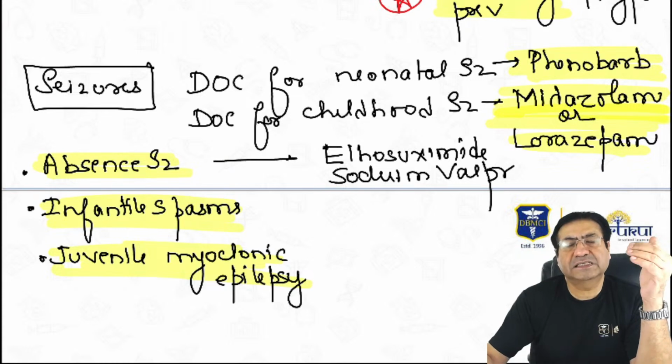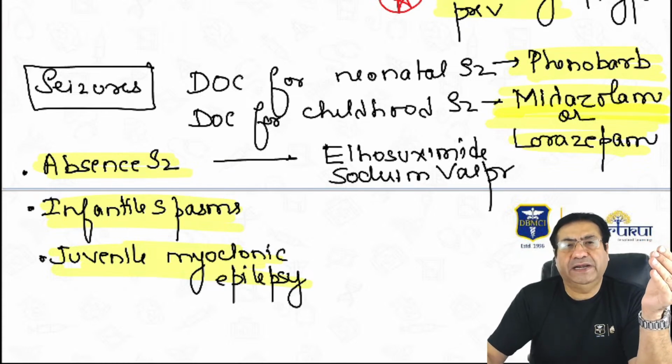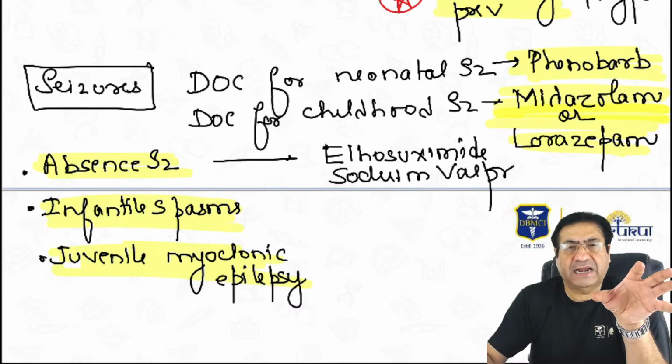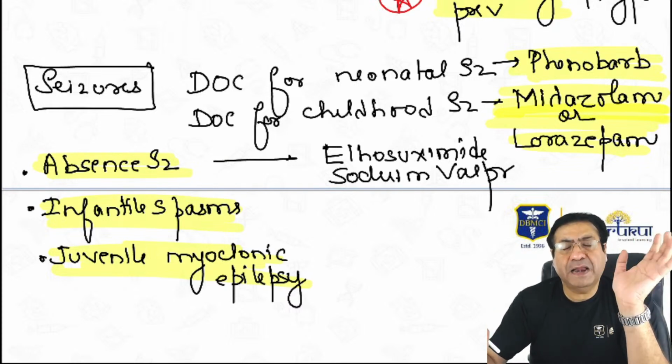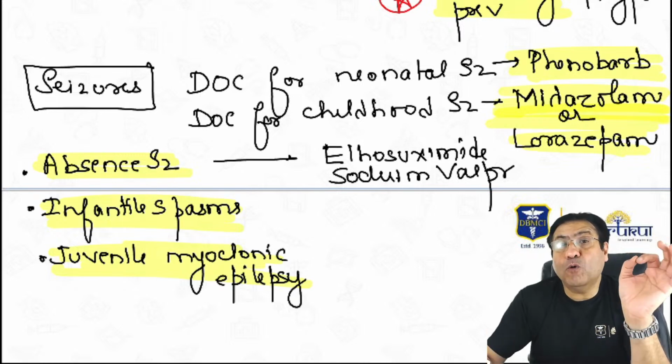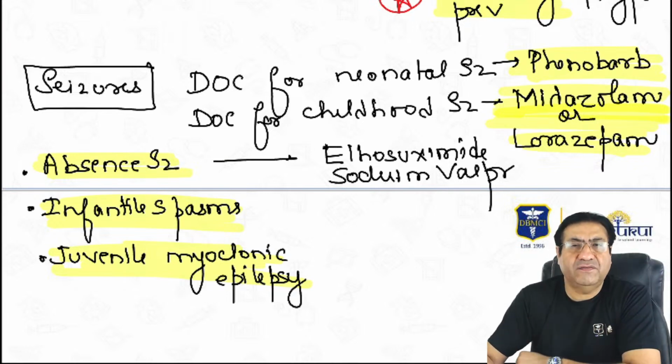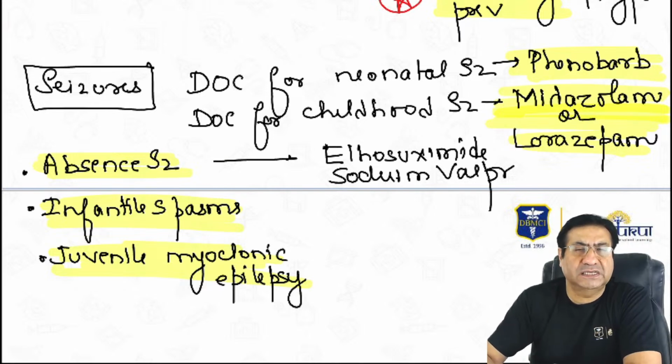What is an absence seizure? Sudden stoppage of the activity. A child is doing something and he suddenly stops in between. The child appears blank, and there is no post-ictal confusion. As soon as the seizure ends, the child resumes his activity. The drug of choice for absence seizures is ethosuximide, but there are availability issues, so sodium valproate can be used in such cases.